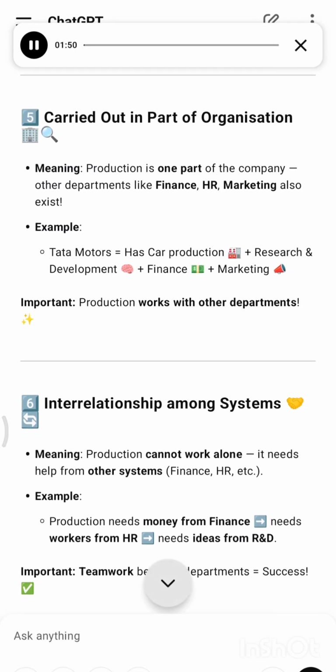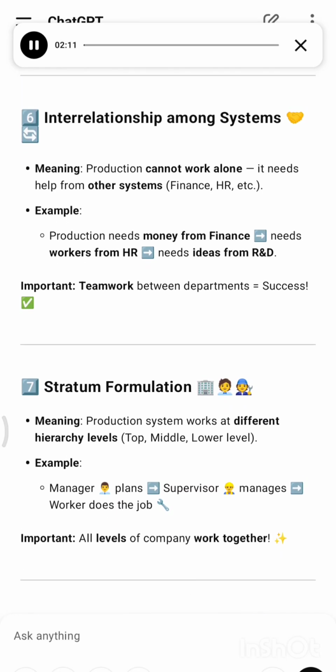5. Carried out in part of organization. Meaning, production is one part of the company. Other departments like finance, HR, marketing also exist. Example: Tata Motors has car production plus research and development, finance, marketing. Important: production works with other departments.